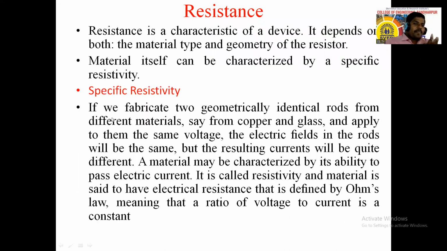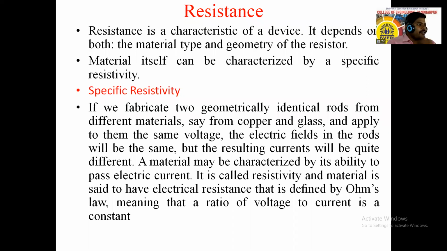Now, according to the definition, resistance is a characteristic of that device or material, and it depends upon both the type of material and the geometry of that material, or it may be a resistor. It depends upon which type of material we are using and what the dimensions or geometry of that material are. The material itself can be characterized by a specific resistivity, which is nothing but rho.